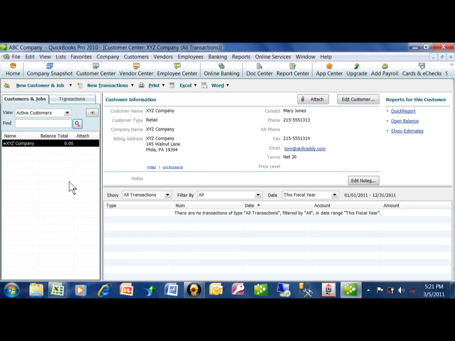Now, after a while, when we make some transactions, we'll be able to click on this screen, and then down here on this screen, it would actually show you all the transactions, all the history for that customer. So the way we got to the screen was we clicked on the customer center, and then to add new customers, you just clicked on new and then new customer over there. You just fill in the information that you have, and that's how we can add a new customer into QuickBooks.